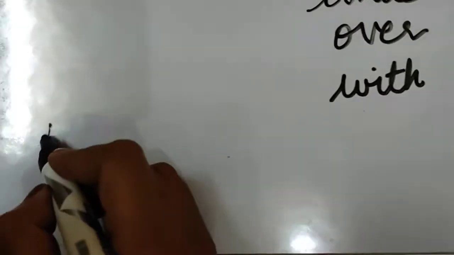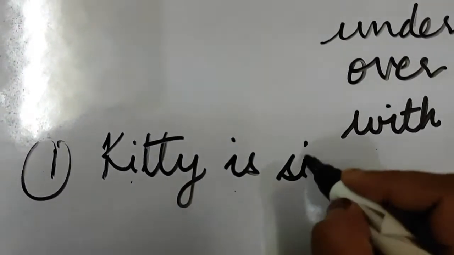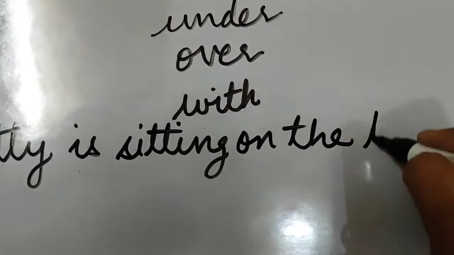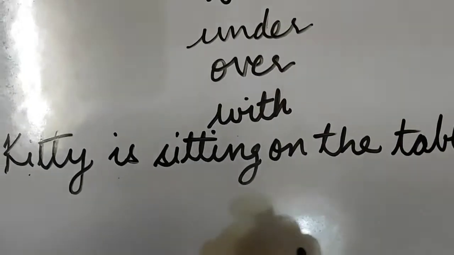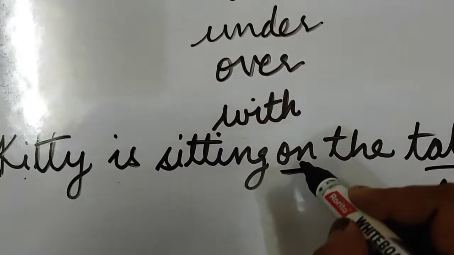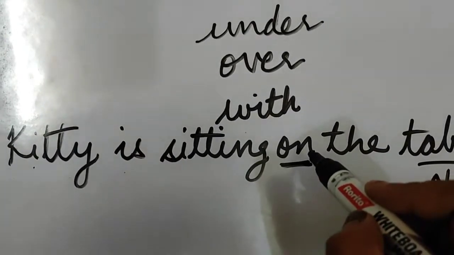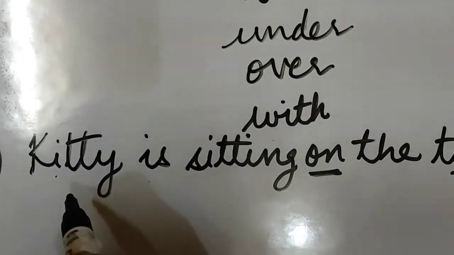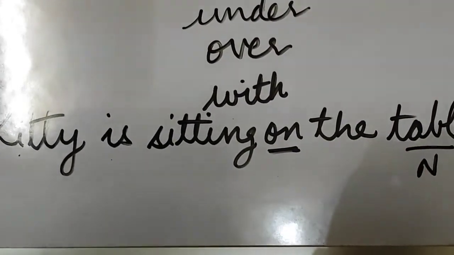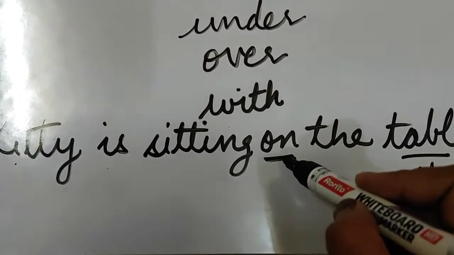Like, I will write here an example. Kitty is sitting on the table. Where is Kitty sitting? On the table. Table is a noun here. On is the place or position of Kitty. Kitty is the name of a cat here. So here, where is the kitty sitting? On the table. Table is a noun and on is a preposition as it is used before a noun.